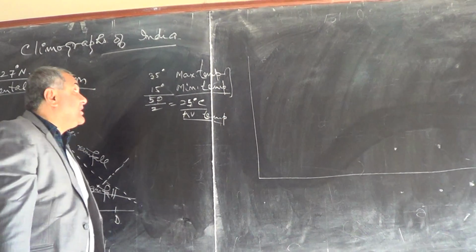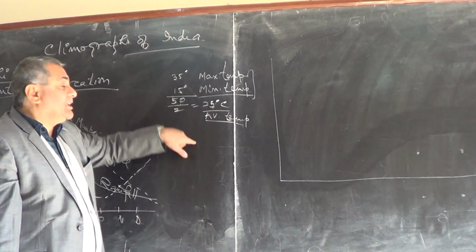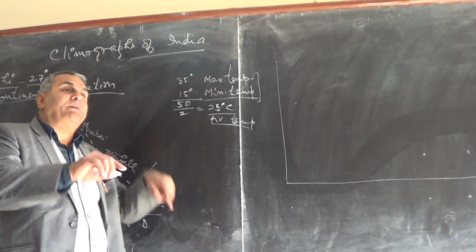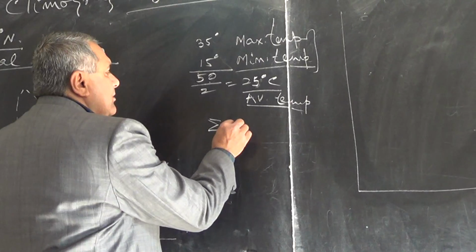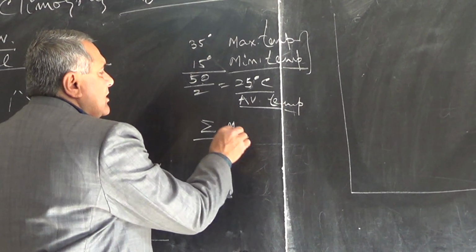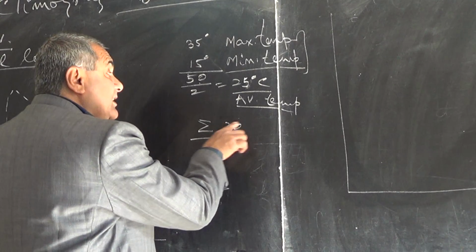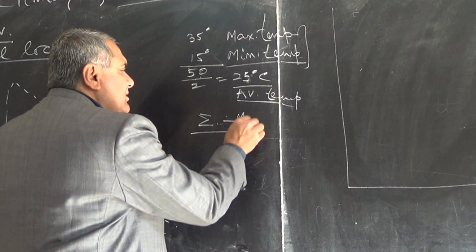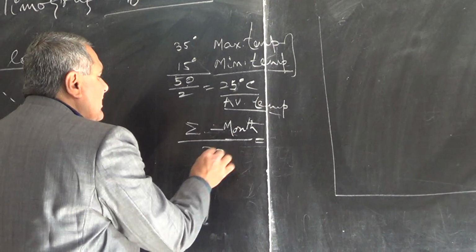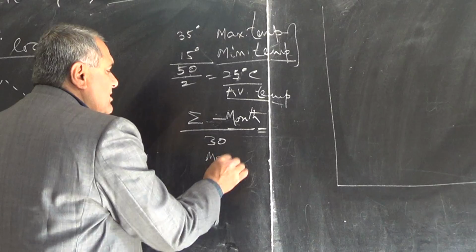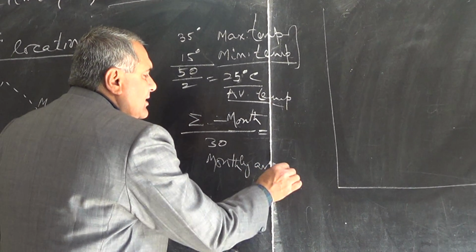So this is the daily diurnal temperature, and simultaneously we calculate on the basis of the monthly temperature: the sigma of the complete month, all 30 days, divided by 30. So we find the monthly average temperature.